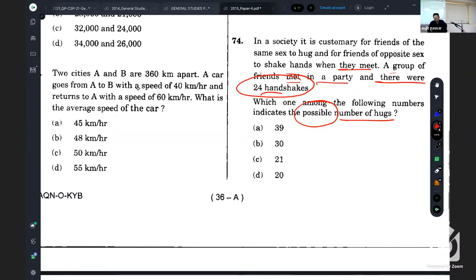From seconds only. You can decide the number of male and female from seconds, because we are given only the number of seconds. Is it clear? If there are persons from different genders, then they make seconds, right? So what can be the possible number of male and female?